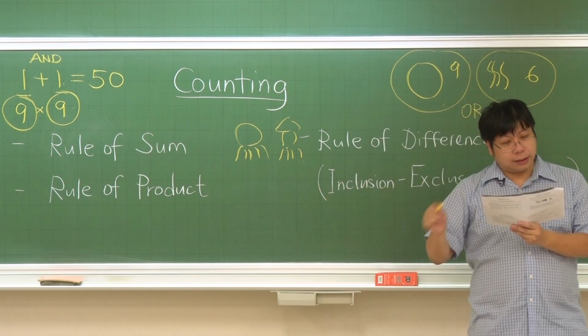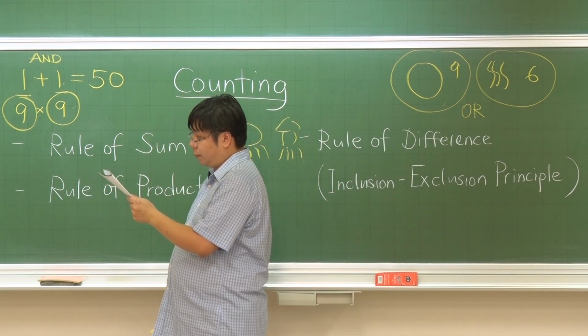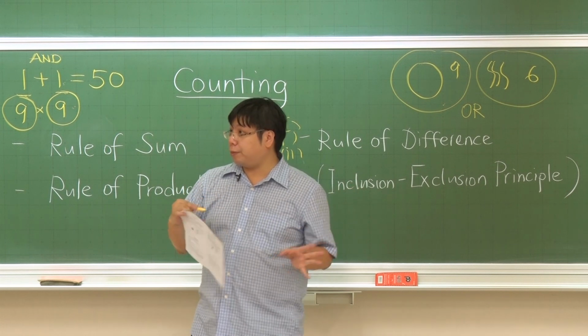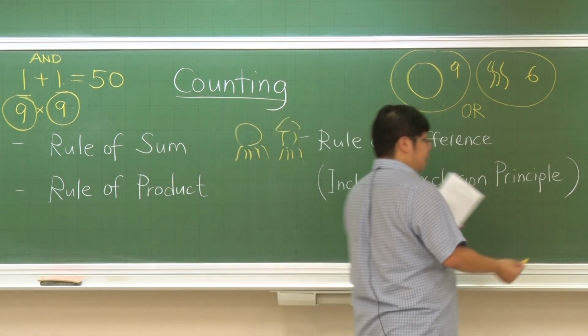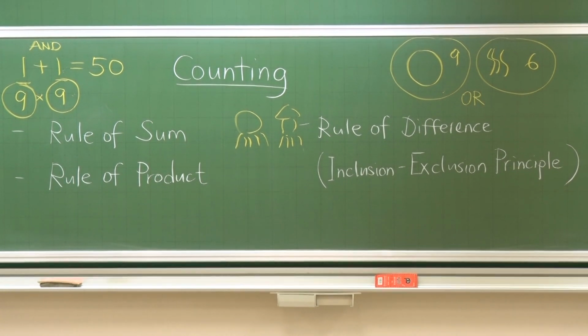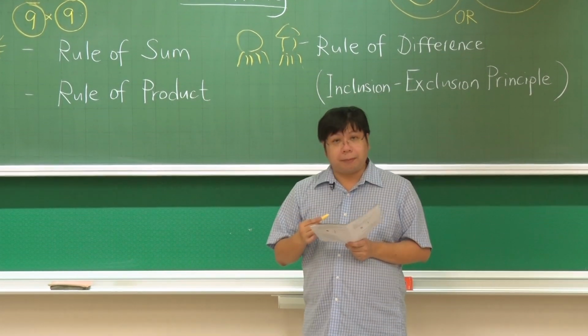Okay, so let me give you an example. It may be using the rule of product, it may be using the rule of sum, or it may be using both, okay? Okay, so I'm going to draw a map.